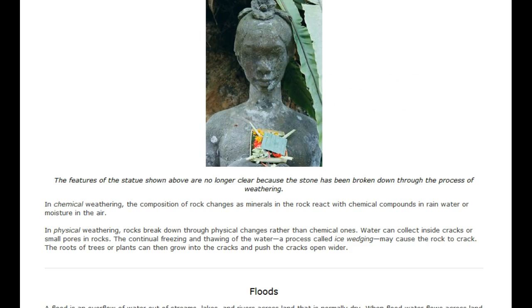In physical weathering, rocks break down through physical changes rather than chemical ones. Water can collect inside cracks or small pores in rocks. The continual freezing and thawing of the water, a process called ice wedging, may cause the rock to crack. The roots of trees or plants can then grow into the cracks and push the cracks open wider.